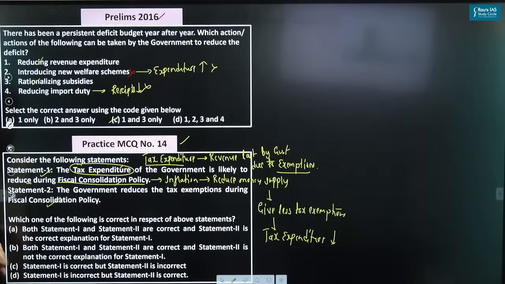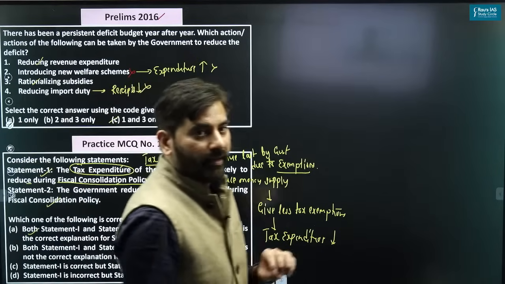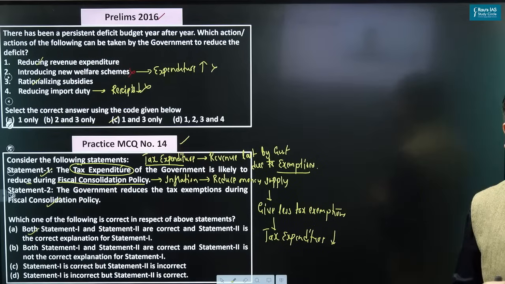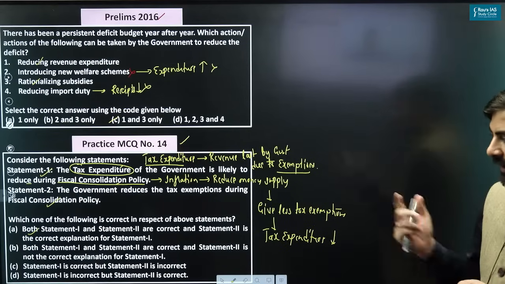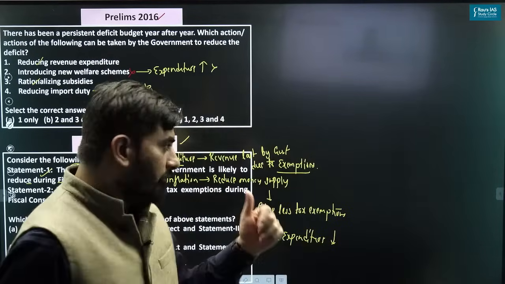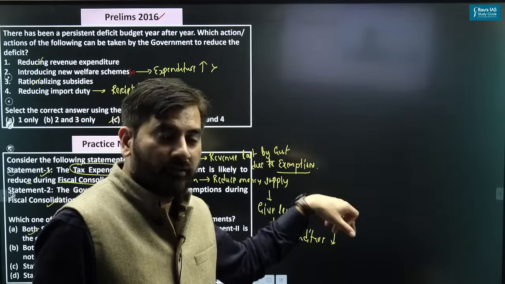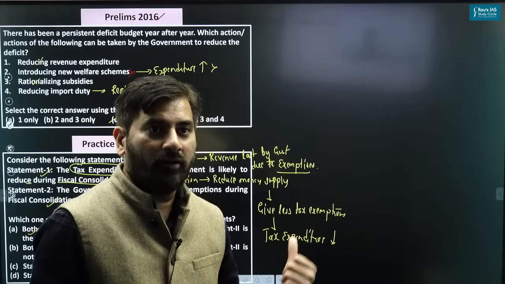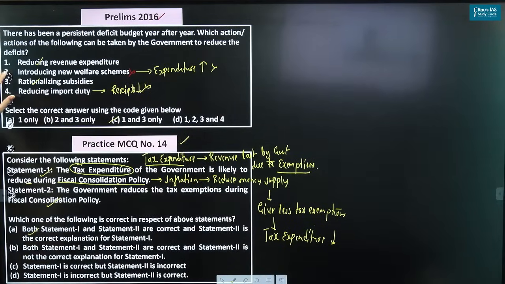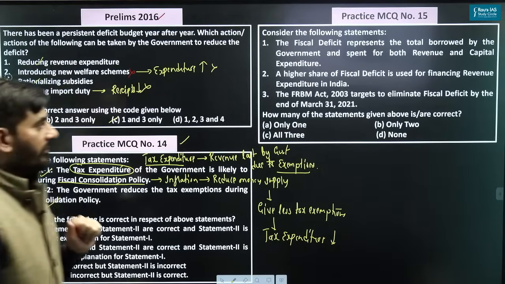So the right answer: both statement 1 and statement 2 are correct, and statement 2 is the correct explanation for statement 1. That is what you have to know. This is how you have to solve such questions. Can you see here? This is a new type of format of questions which has been introduced in the prelims. That is what I have incorporated. Let's look at the next question.